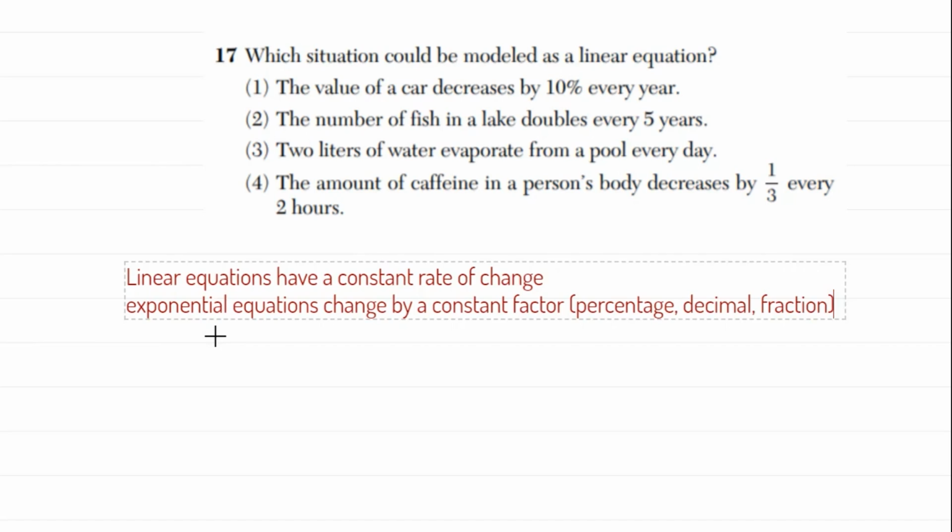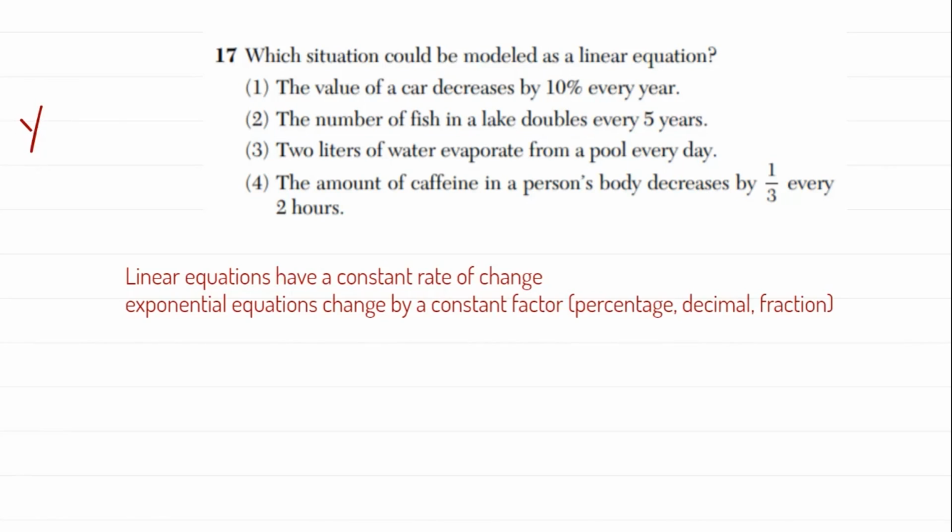With that in mind, that might not make any sense to some of you, but for others, you may be like, oh yeah, I remember that. Linear equations have a constant rate of change. If I gave you y equals 2x plus 4, every time I increase x by 1, y is increasing by 2, because 2 is the slope. That's the constant rate of change.